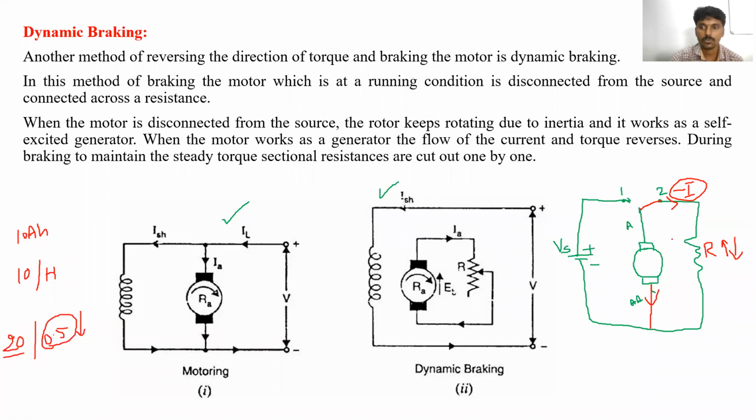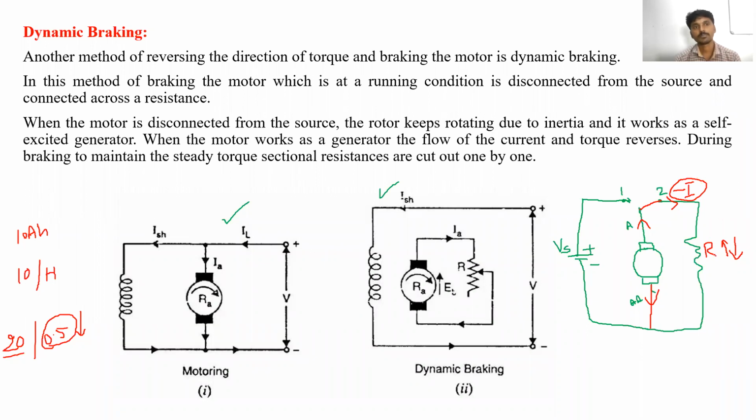Reverse current is flowing now. So reverse current means braking current. We are going to develop the braking current. If this braking current increases, the motor stoppage time also decreases. So the braking current depends upon the value of the resistance.